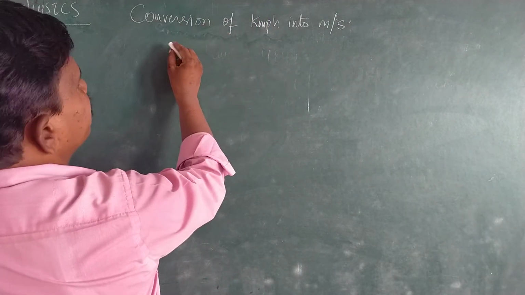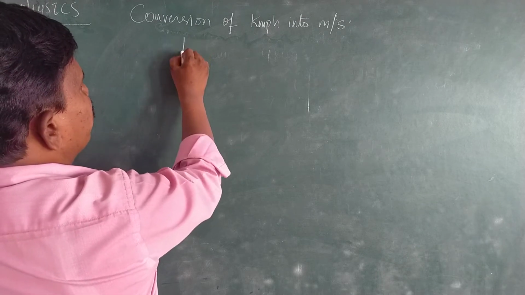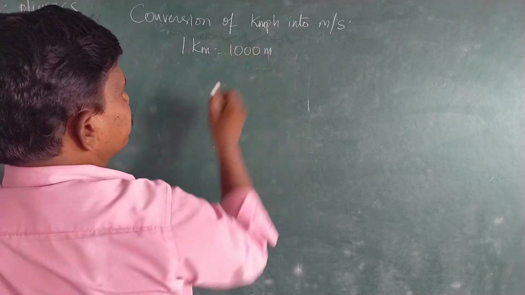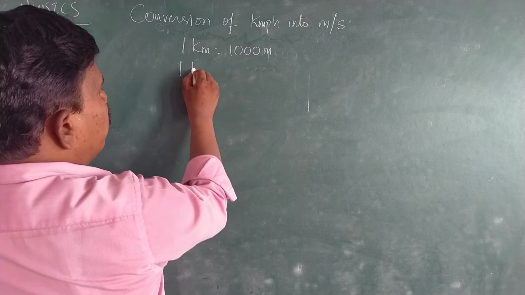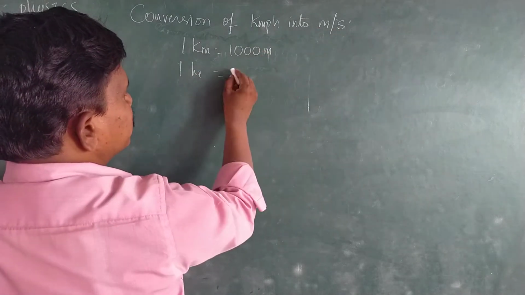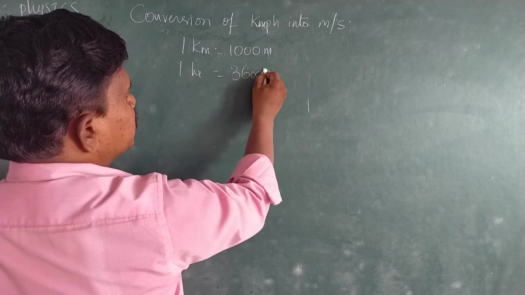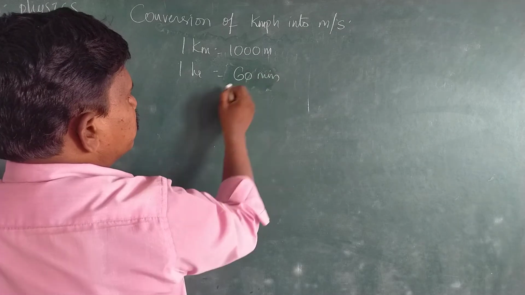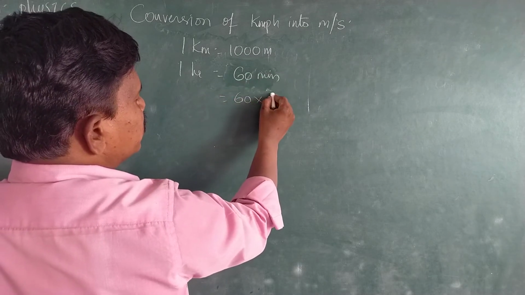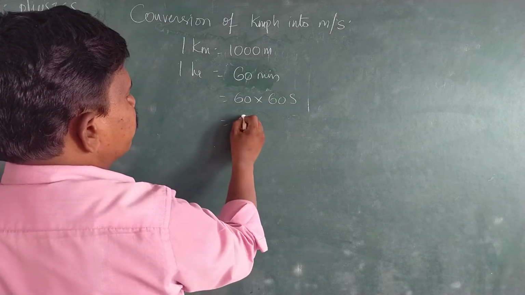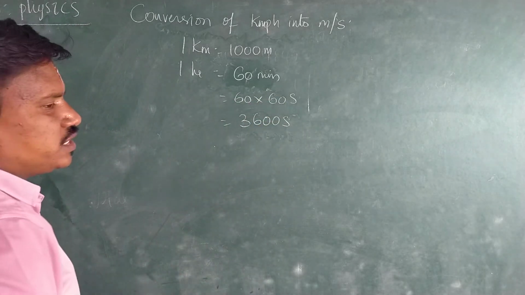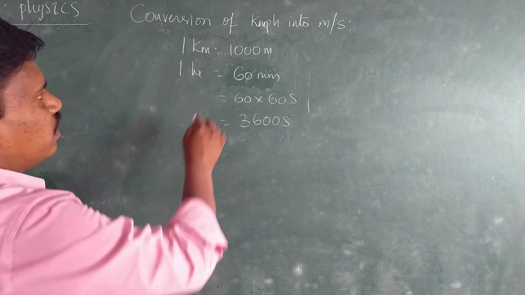Okay. Now look here. Kilometer per hour. 1 kilometer is equal to 1000 meters. 1 hour is equal to 3600 seconds. Why? Because 1 hour is equal to 60 minutes, and 1 minute is equal to 60 seconds. Therefore, 6 6s are 36, 3600 seconds.